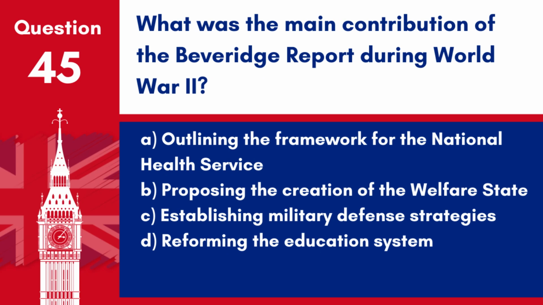Question 45. What was the main contribution of the Beveridge Report during World War II? A. Outlining the framework for the National Health Service. B. Proposing the creation of the welfare state. C. Establishing military defense strategies. D. Reforming the education system. Answer B. Proposing the creation of the welfare state. The Beveridge Report, published in 1942, proposed comprehensive social insurance and welfare reforms, which laid the groundwork for the creation of the post-war welfare state.